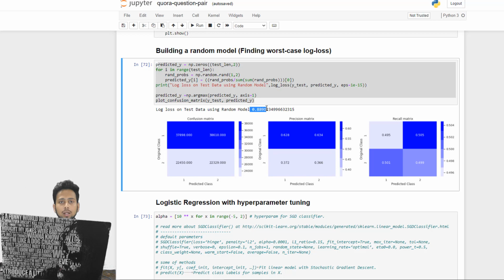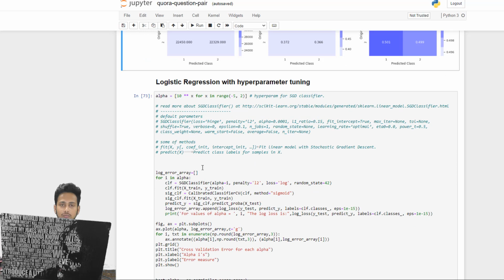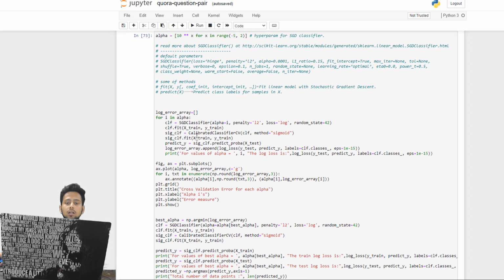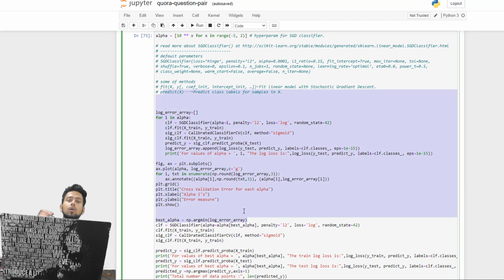So now we are basically going to try some of the machine learning models. First of all, we are going to use logistic regression, which is one of the best algorithms for this classification problem. Then we have also applied k-fold cross validation. K-fold cross validation is going to validate and keep a check that we are not overfitting the data as well as we are not underfitting the data. And here we are also doing hyperparameter tuning. Hyperparameter tuning is basically the task where we try to find the best hyperparameters for our machine learning models to give the best accuracy.